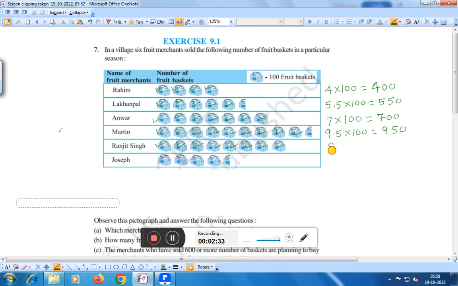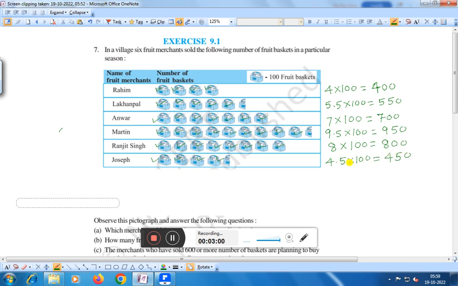That is 8 into 100, which comes to 800. And Joseph has 1, 2, 3, 4 and a half, that is 4.5. 4.5 into 100 comes to 450.